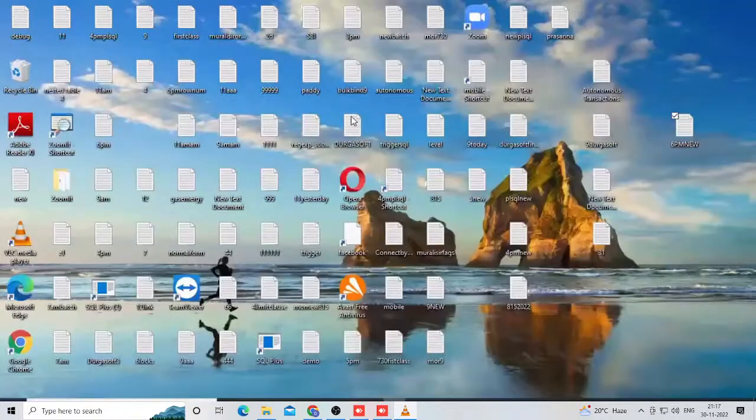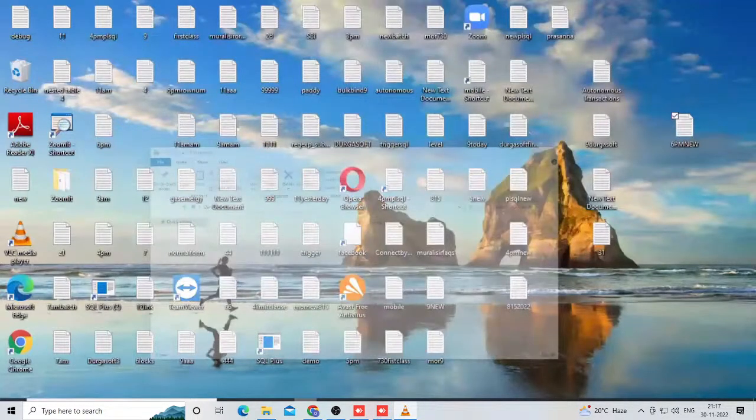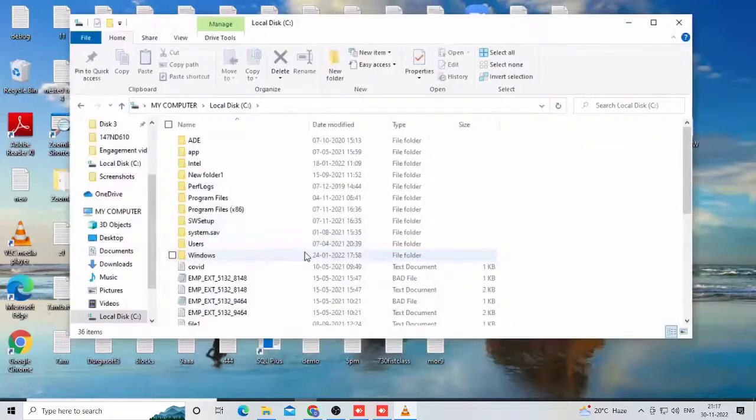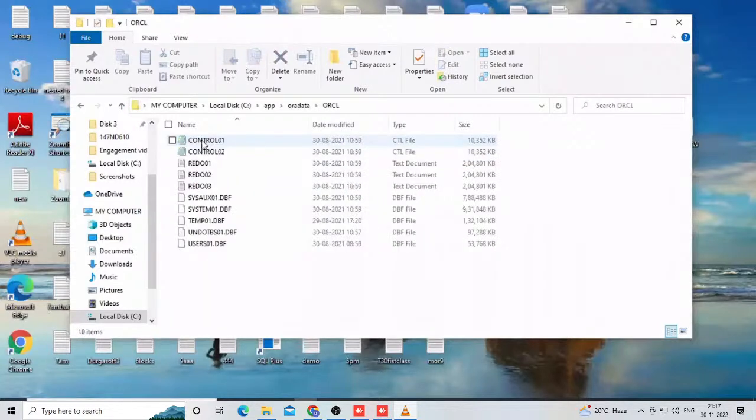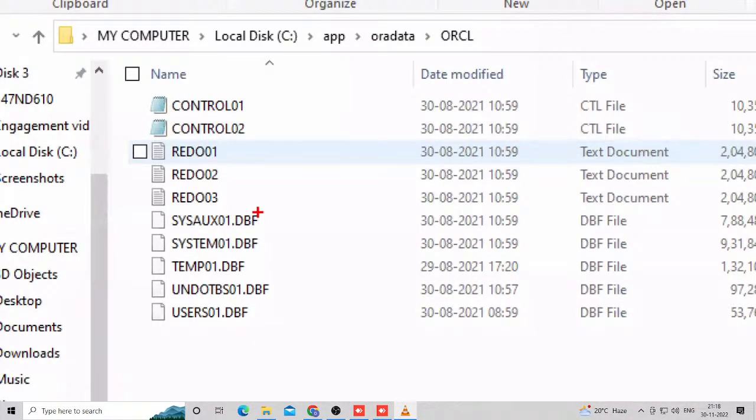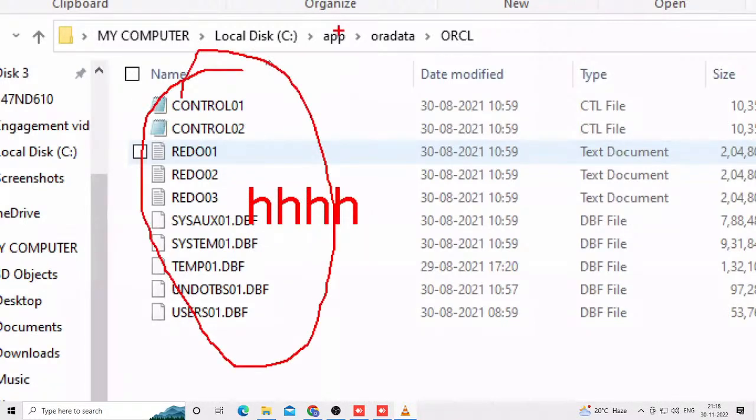I am installing Oracle in my system, and how you install Oracle we will learn in the next classes. Say I install Oracle in the C drive or somewhere. In this C drive, your table is not available. Whatever table I create is not visible in the C drive or D drive.